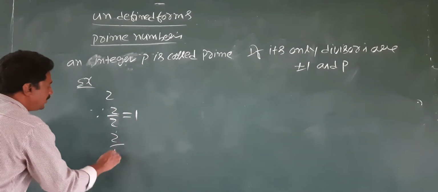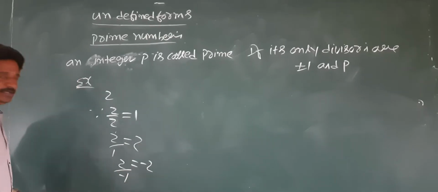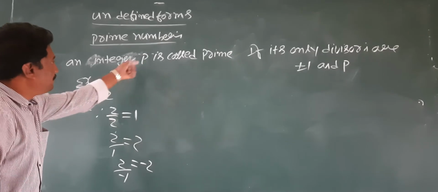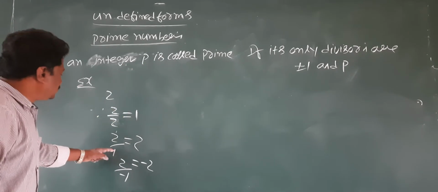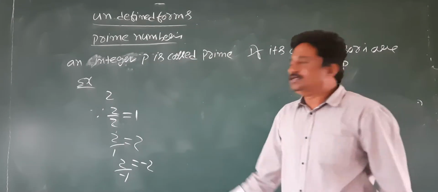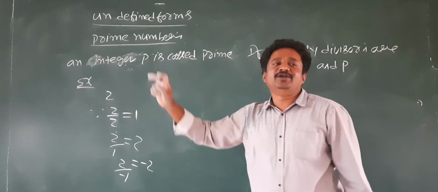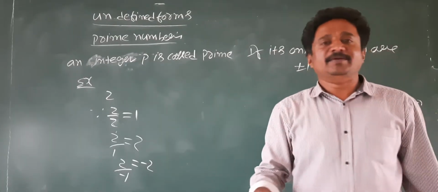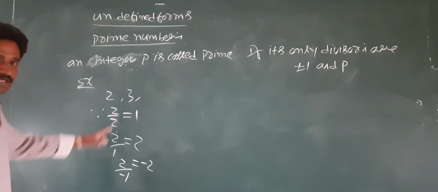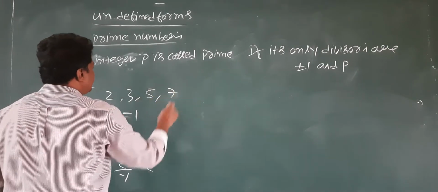2 divided by 1 is 2, 2 divided by minus 1 is minus 2. So the divisors of 2 are 2 itself, plus 1 and minus 1. We don't have other divisors for 2. Is there any other number that divides 2? No. Hence it is a prime number. The next prime is 3. 3 is a prime number. 5, 7.